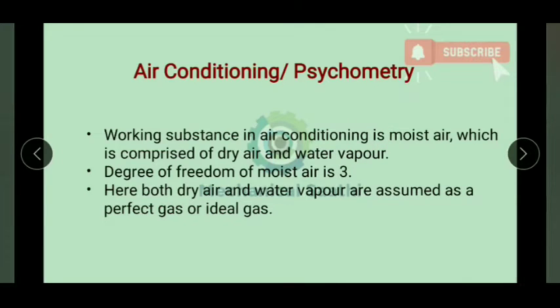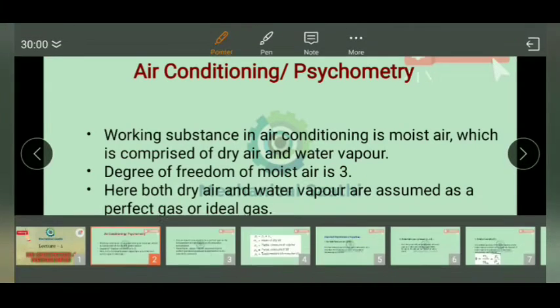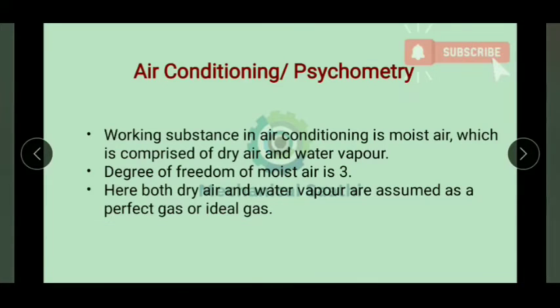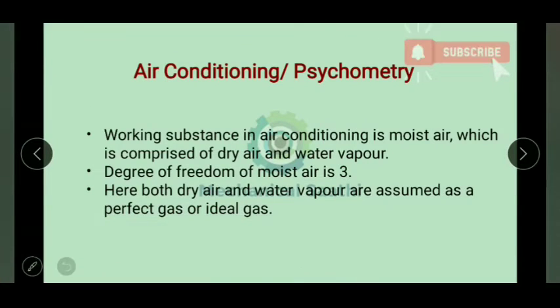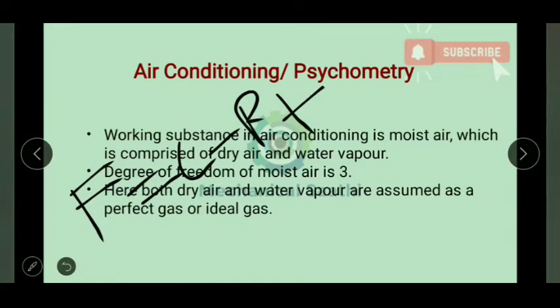So from this two component system we can find that the degree of freedom of the moist air is 3. Okay, so let us try to find the degree of freedom over here. Degree of freedom can be calculated by using the Gibbs phase rule. According to the Gibbs phase rule, F is equal to C minus P plus 2, where C is the number of components, P is the number of phases, and F is the degree of freedom.